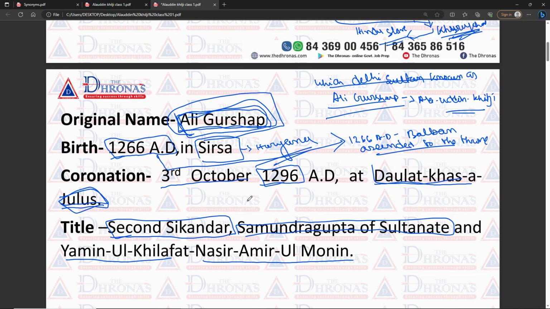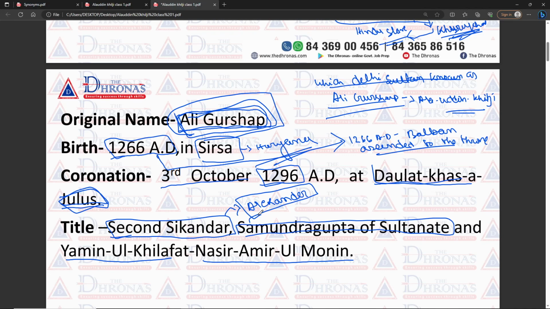Who is known as Sikandar in our Indian history? That is Alexander. What was the dream of Alexander? He wanted to establish his vast territory all over the world, and Alauddin Khilji had similar ambitions. For that reason he declared himself the second Sikandar, or Sikandar Shahi. So we call him the second Sikandar.